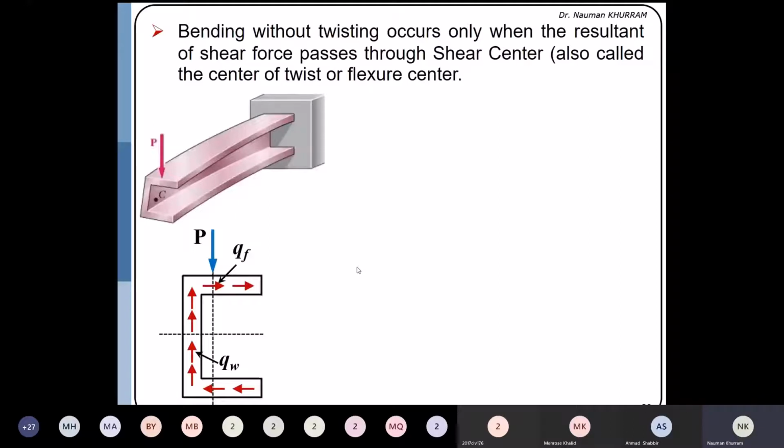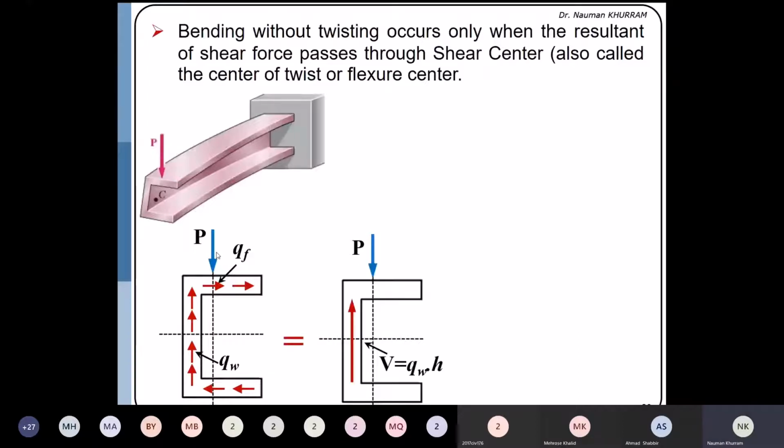Okay, if you want to convert into the force diagram, the average shear flow that I explained in the previous slide, the average shear flow in the web multiplied by the height of the web, will be the vertical force. And similarly, we will have the horizontal force, which is the average shear flow in the flange multiplied by the width of the flange. Please note that here small h is equal to the distance between the center of the top flange to the center of the bottom flange, and b is equal to the distance from the center of the web to the tip of the flange.